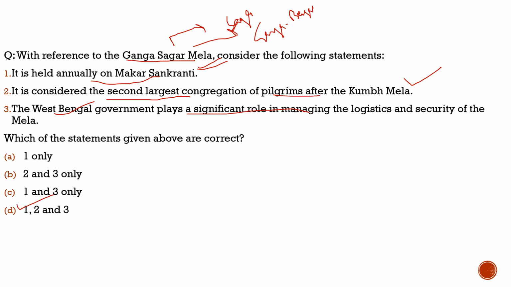Why did we discuss this? Because there is a controversy related to it. The West Bengal government believes that the Center has not invested as much into the Ganga Sagar Mela as it invested in the Kumbh Mela. So this is the controversy. With this, I hope you understood the question, and let's move to another question and see what was in the news today.